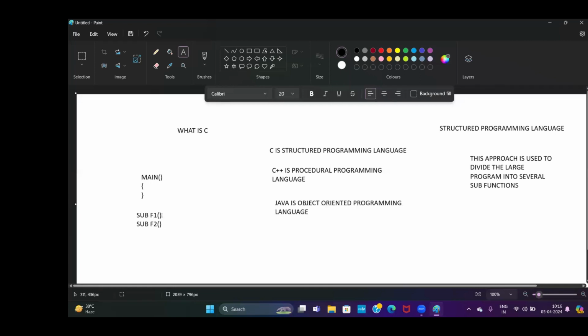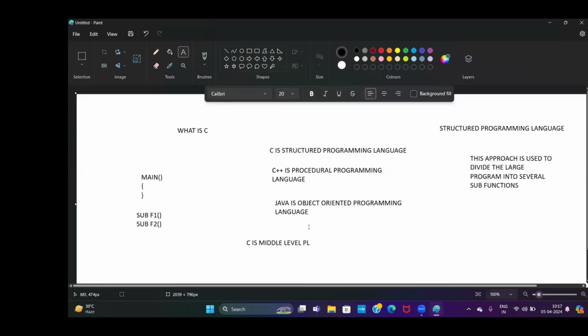What type of language is C? It is a middle-level programming language. Middle level means it is not high level and not low level, so it supports both high-level and low-level programming.